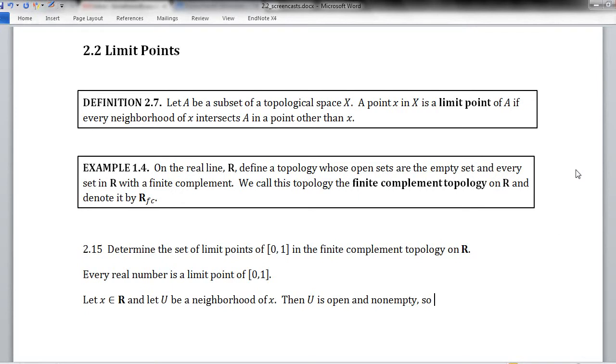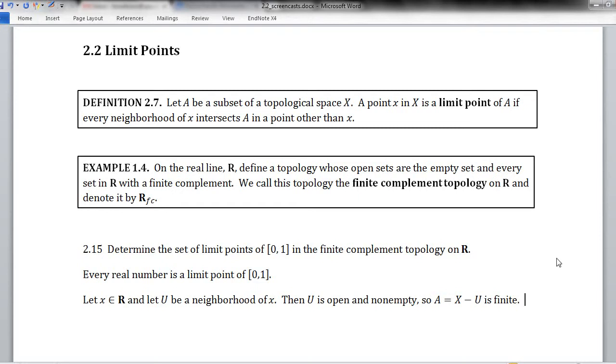So, well, in this topology, if an open set is not empty, then it has to have a finite complement, right? It has to be really big. So let's call the complement A. It's X minus U, and it's got to be finite. Right? Good. Well, in order to show that x is a limit point, we have to make sure that U intersects this interval in some point other than x.